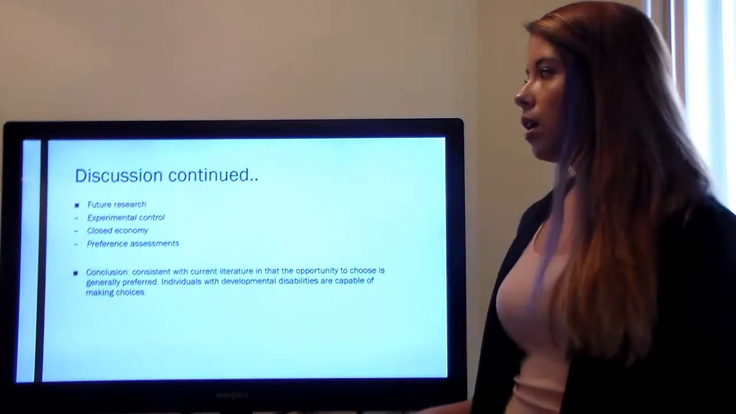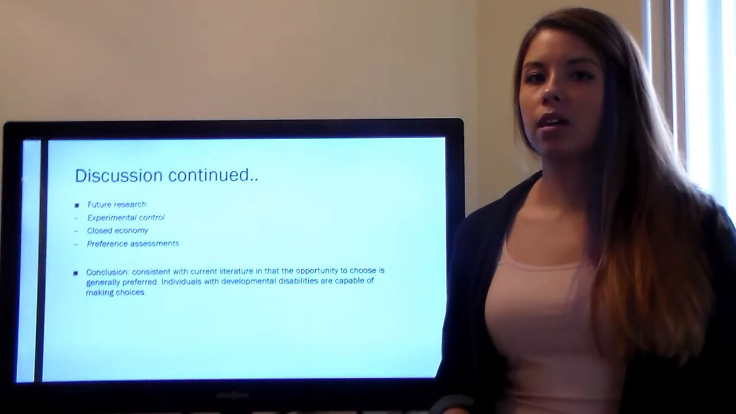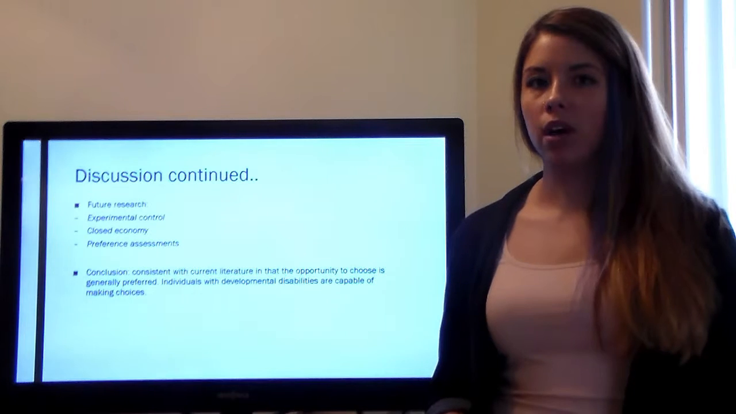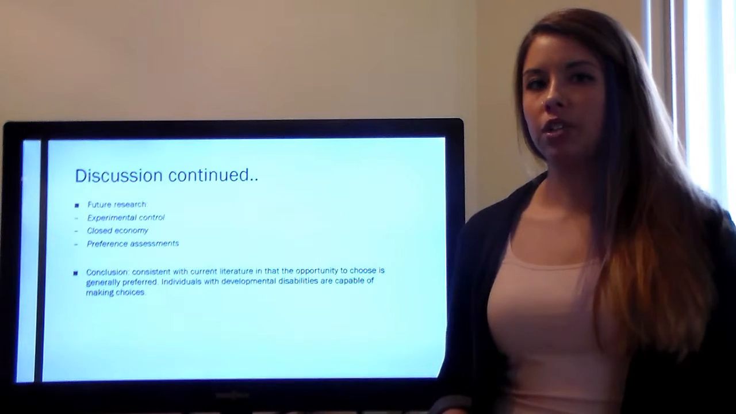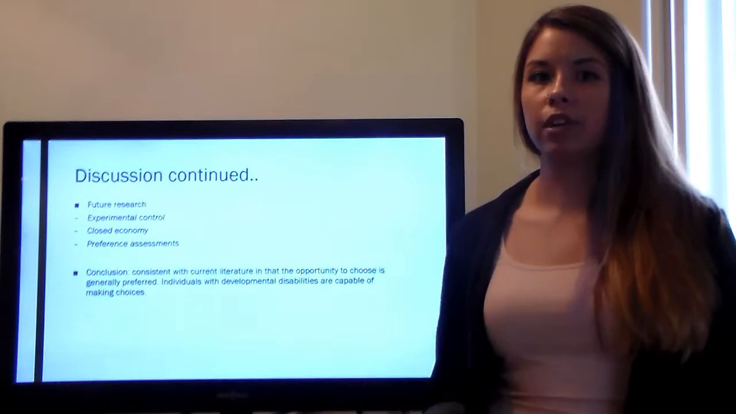Another area for future research could be types of preference assessments. The ones that we discussed earlier, they all may yield different results, and we need to keep in mind the type of population that we're working with and that they may produce different results, especially for the high preferred condition stimulus.